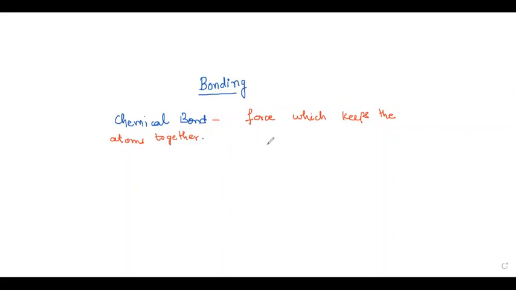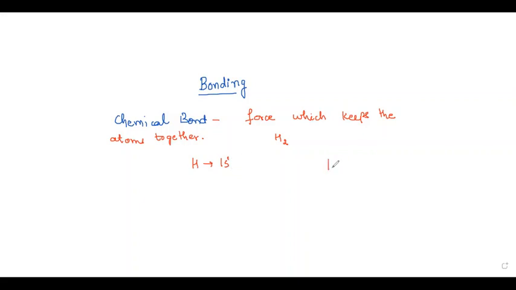So let us take the example of H2 molecule, hydrogen molecule. Do you know how to write the electronic configuration? For hydrogen it's just 1s1. I think you must be familiar with quantum numbers and all the principles involved in writing configuration.